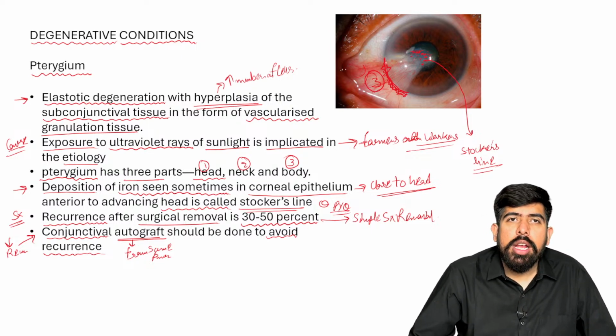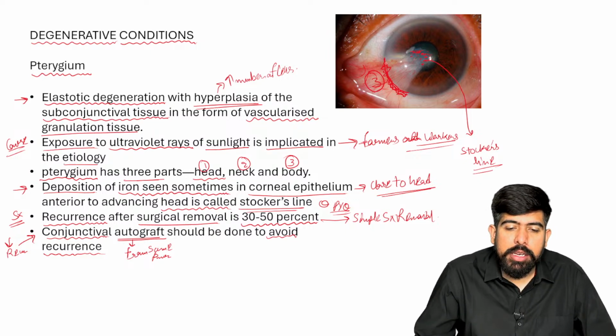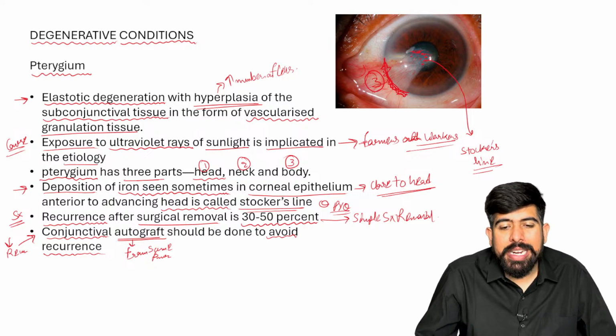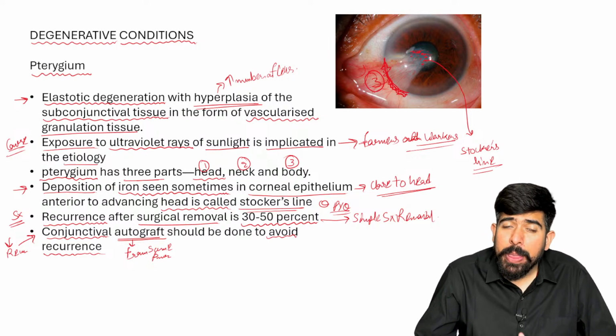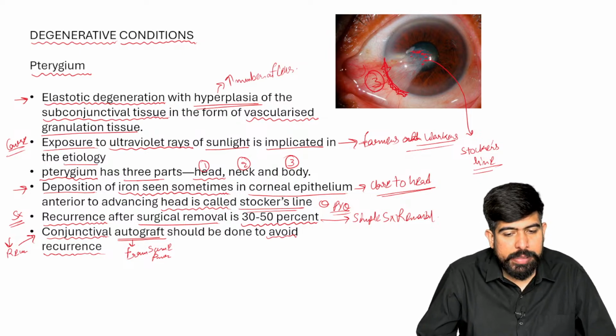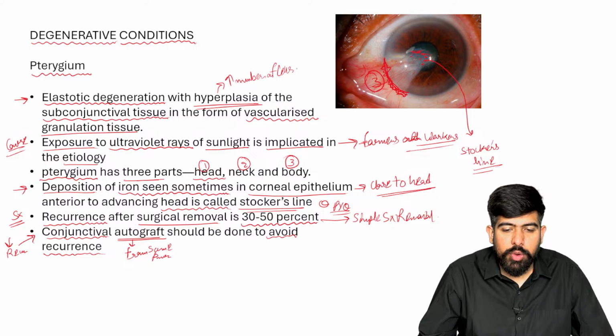stem cells of your conjunctiva, taken from near the limbus only, and in this way the recurrence of the pterygium can be avoided. Is that okay, guys? All right, I hope it is clear to you? Very well. Let's move forward.